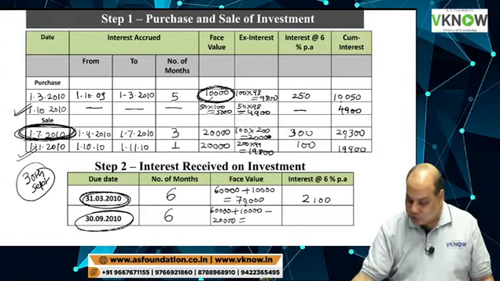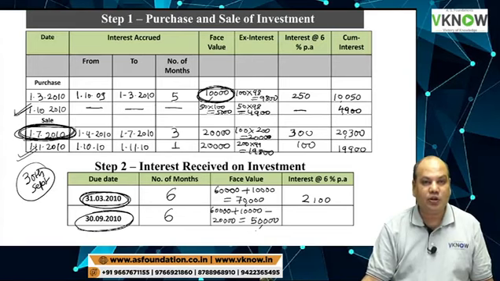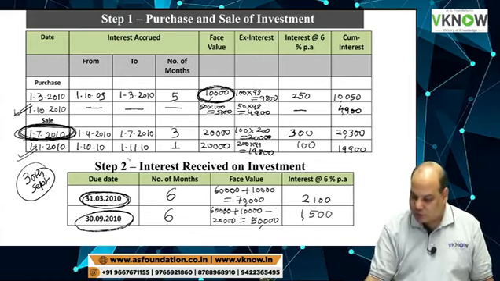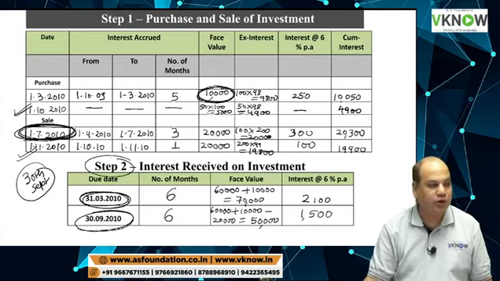So this is equal to 50,000. You are going to receive interest on 50,000 for 6 months at 6%, and that is 1,500. This we will call step 2 or working note 2.